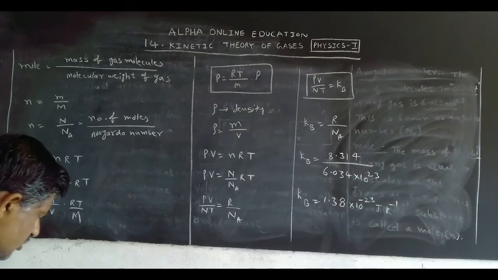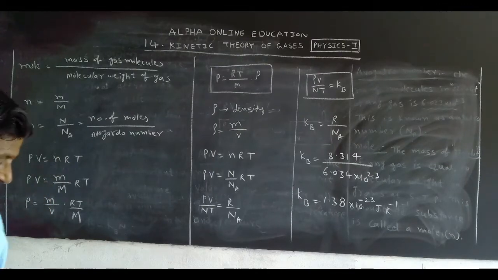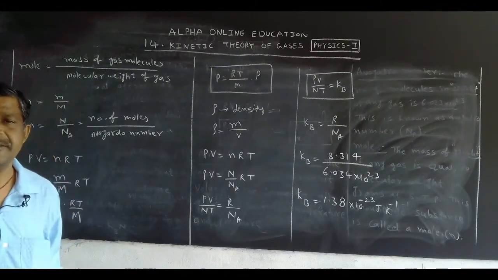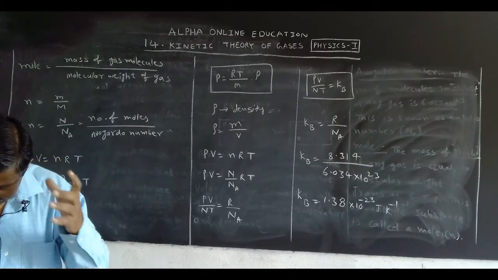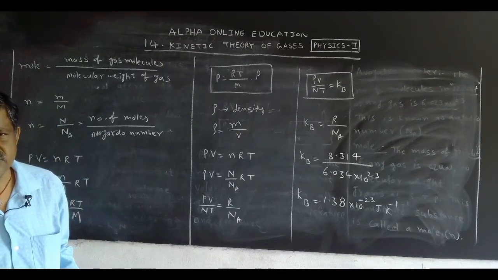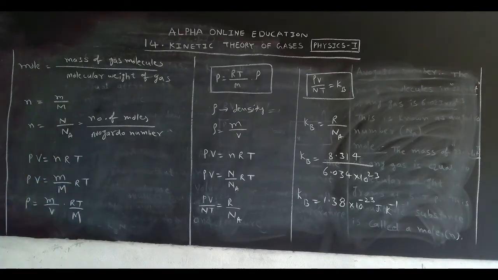Now in this chapter we use another term called mean free path. What is a mean free path? We will discuss that in the next video. But one thing you should remember: the Boltzmann constant Kb is equal to R by Na. The value of the Boltzmann constant is 1.38 into 10 to the power of minus 23.